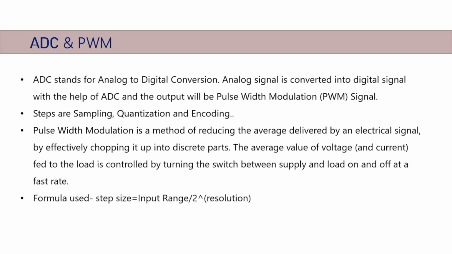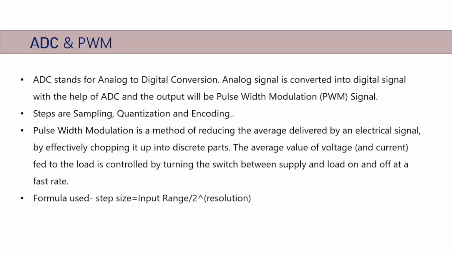ADC and PWM. ADC stands for Analog to Digital Conversion. Analog signal is converted into digital signal with the help of ADC, and the output will be a pulse width modulation signal. Steps are sampling, quantization, and encoding.